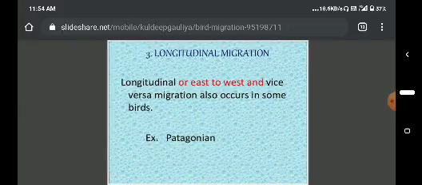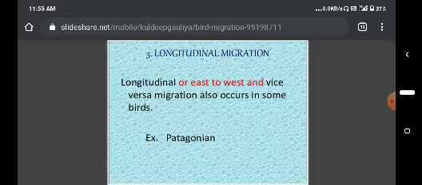And longitudinal migration. Generally, the longitudinal or east-west migration, and vice versa, also occurs in some birds. Generally the migration is east to west. So the Patagonian flower migrate north to east in the America. So this is a longitudinal migration.